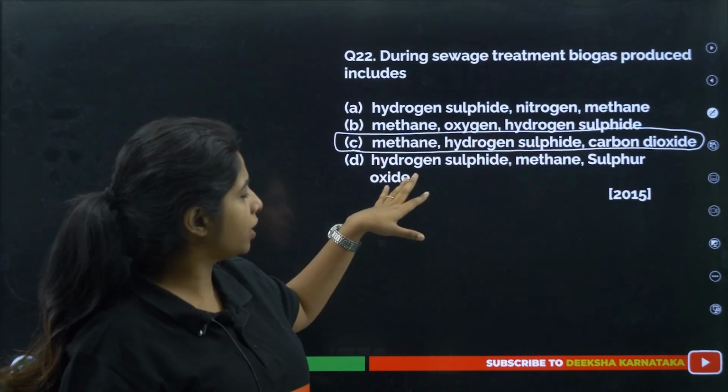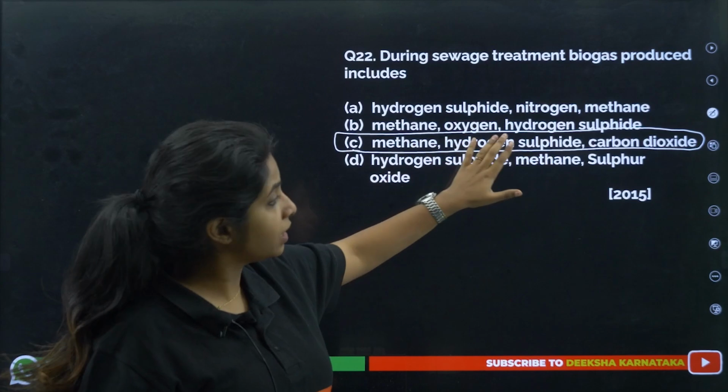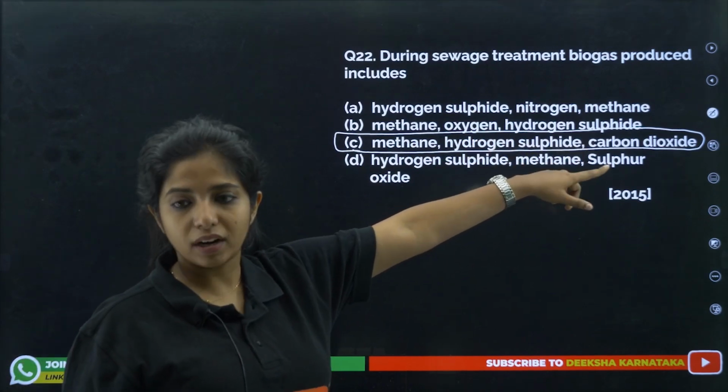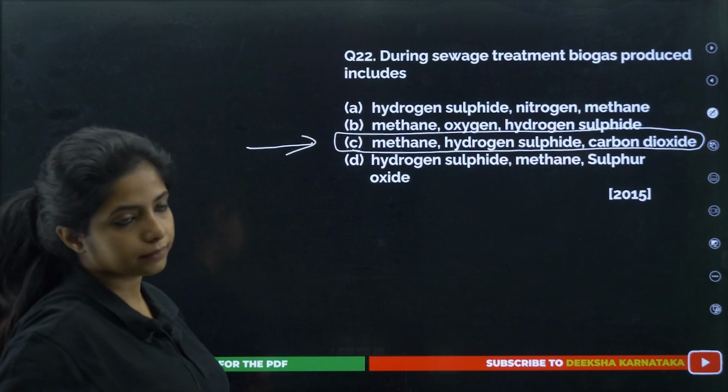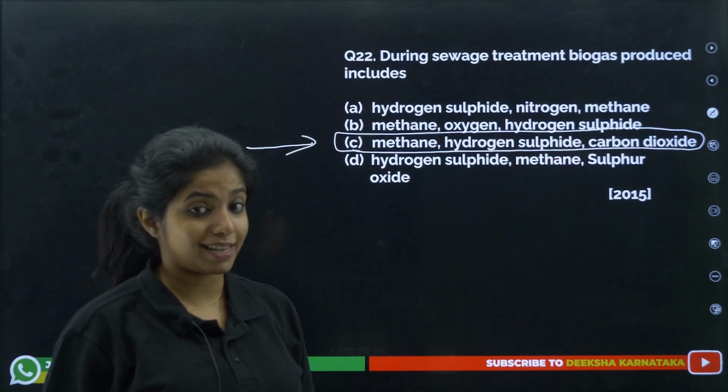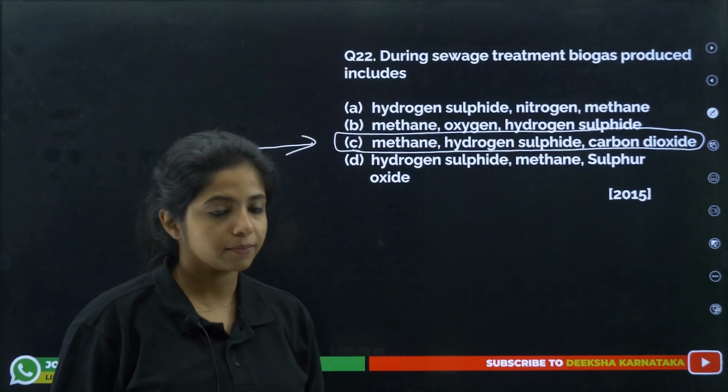Hydrogen sulfide, methane, sulfur dioxide, no. So it will be methane, hydrogen sulfide, H2S, as well as what? Carbon dioxide. This becomes your answer. What is there in the biogas? This is there in the biogas.